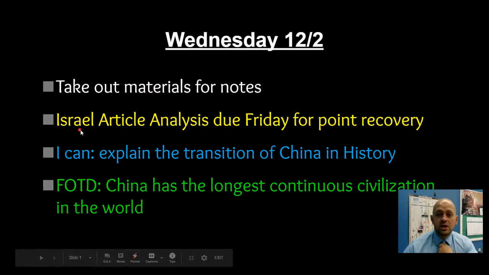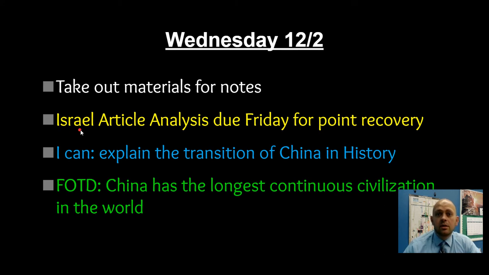There's also something posted in your Google Classroom that's been there since Monday, which is an article analysis, and that's due Friday for point recovery. Basically, if you don't like the way your Israel summative assessment turned out, you can do an article analysis to boost points.